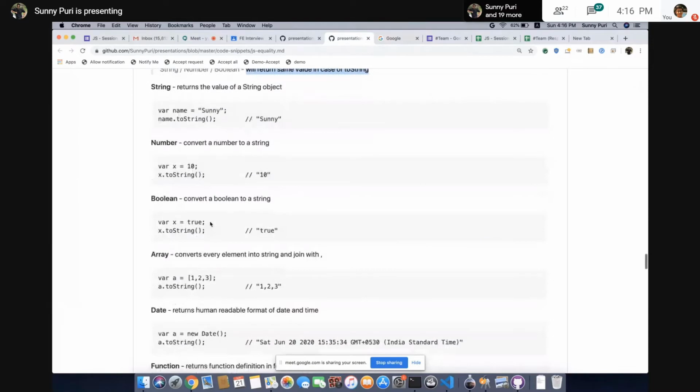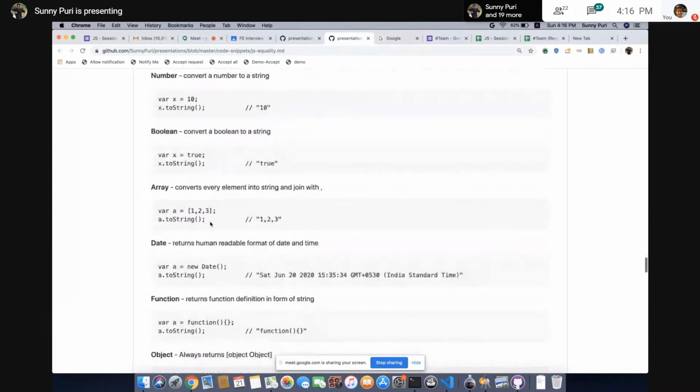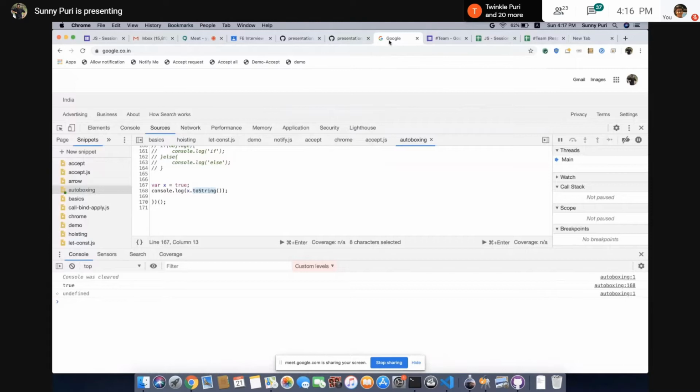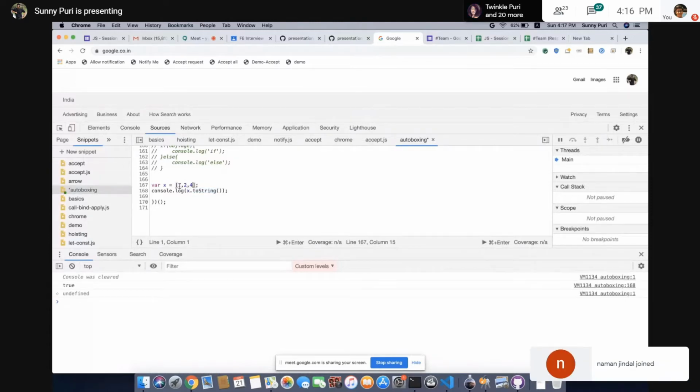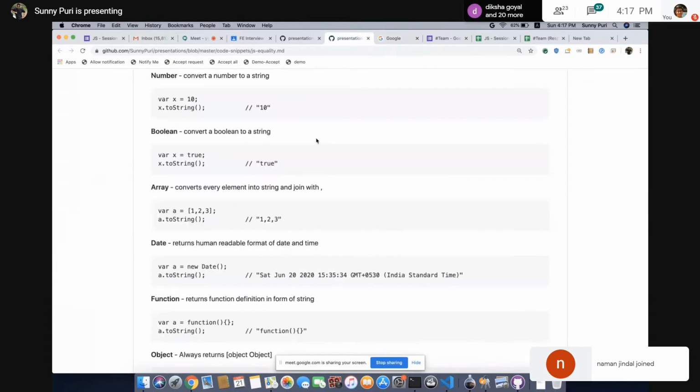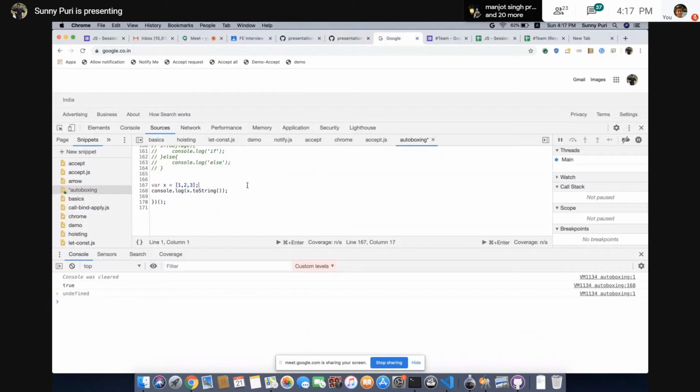Okay, let's see in case of arrays. Let's see what will happen in case of arrays. When we convert this x to an array, what will happen? Let me see, I have mentioned it. It will convert every element into a string and join with comma.